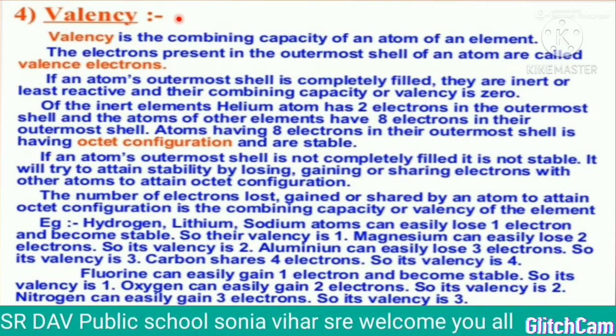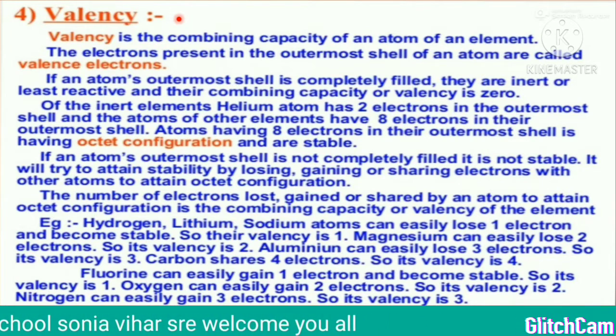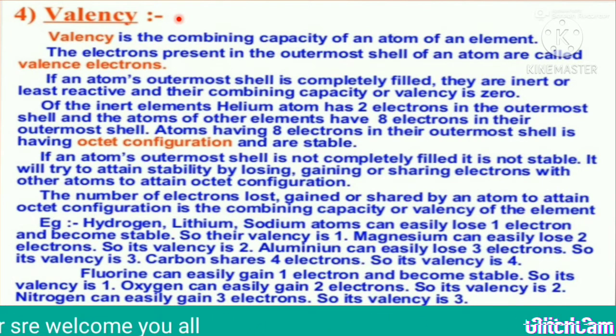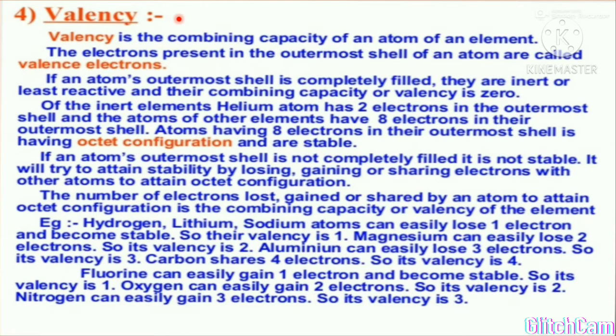So that gained or lost electron, that is their capacity. That means how many electrons an element can gain or lose, that is their capacity. And hence the definition of valency is the combining capacity of an atom of an element.